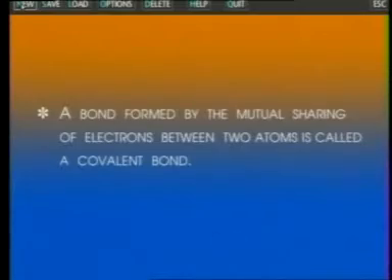Many compounds do not form by the formation of ions. Instead, atoms are tightly bound together in these compounds. These compounds are formed through covalent bond. So, what a covalent bond is? A bond which is formed by the mutual sharing of electrons between two atoms is called a covalent bond.